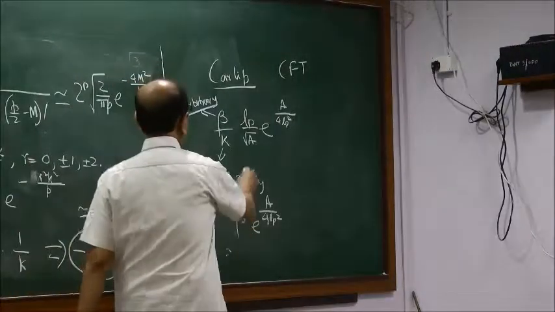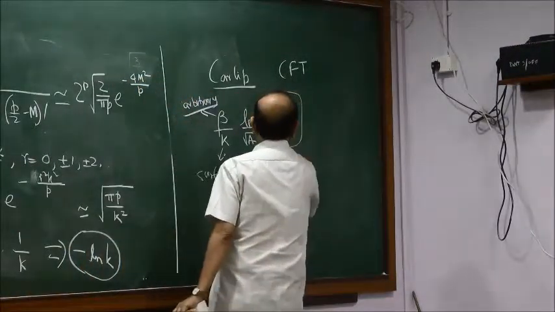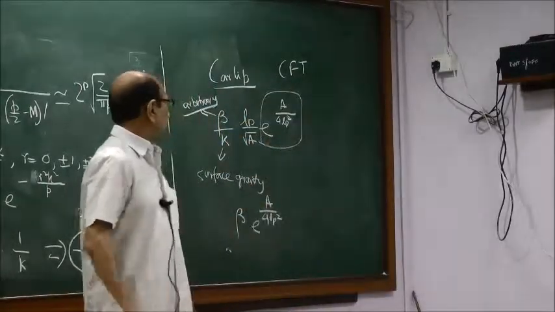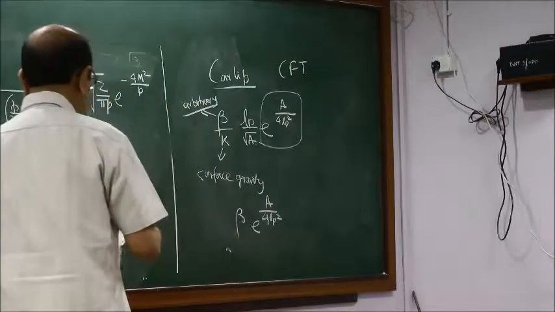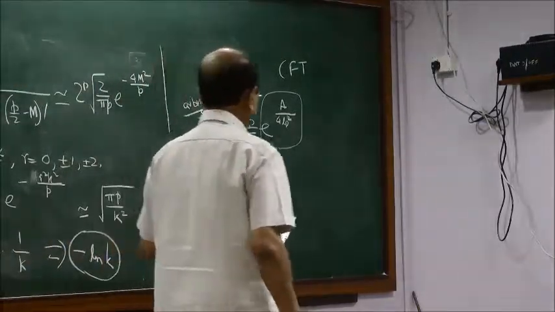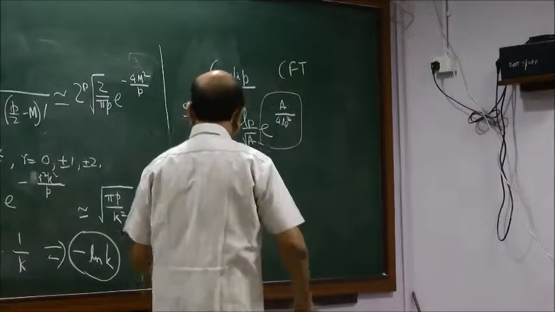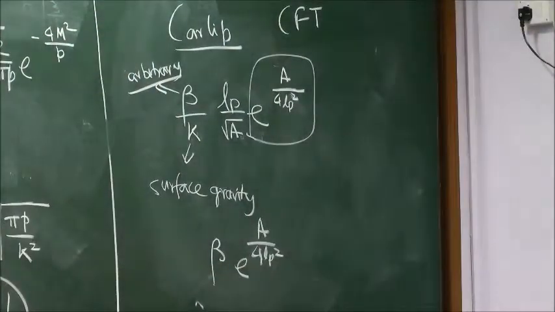Cardy's formula usually has only this part, exponential of area divided by 4. Well, actually not area, it has the central charge multiplied by the eigenvalue of L0 and so on. But if you put all those things, then you get area, and outside that what you get is beta. So beta according to Carlip is actually arbitrary. If you keep it arbitrary, you end up with an arbitrary log correction, which is consistent with what we get, of course, which is consistent with everything.